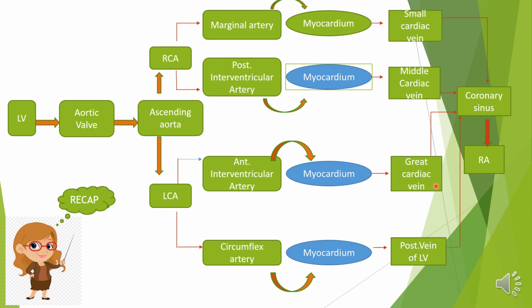All these four major veins empty into a large venous receptacle called the coronary sinus. The coronary sinus directly empties into the right atrium. As you know, in the cardiac cycle, the blood from the right atrium enters the right ventricle and is pumped into the pulmonary circulation for oxygenation. It comes back to the left atrium and then the left ventricle, and the coronary circulation continues along with the systemic circulation.